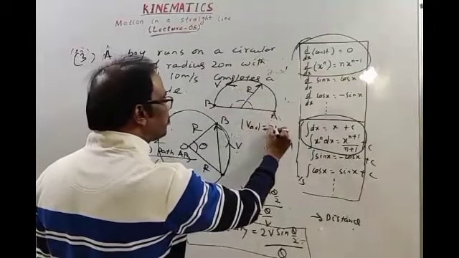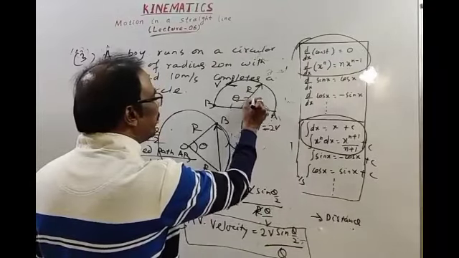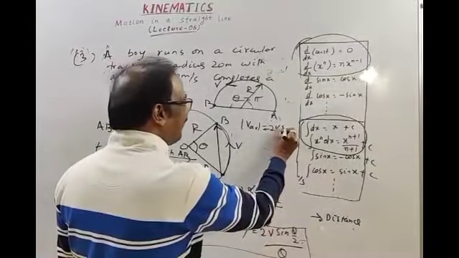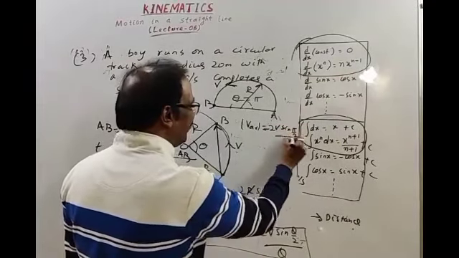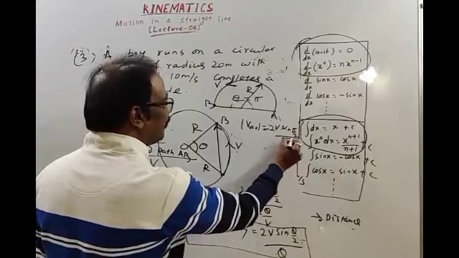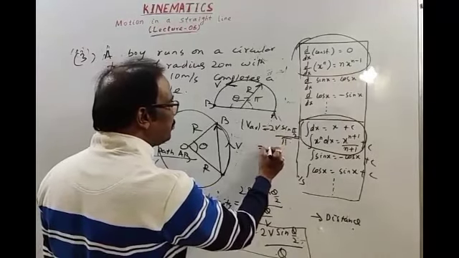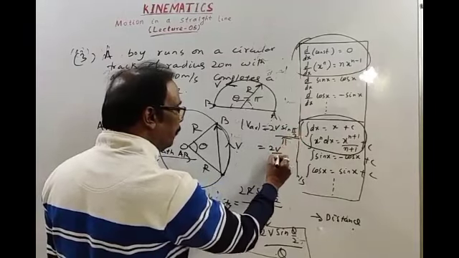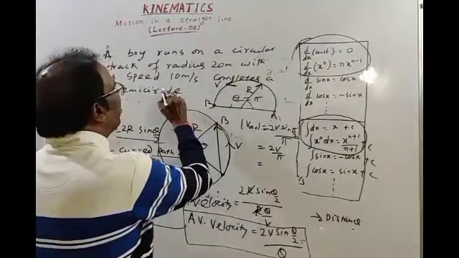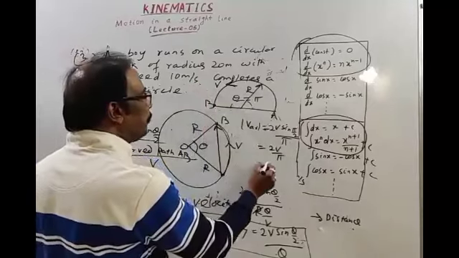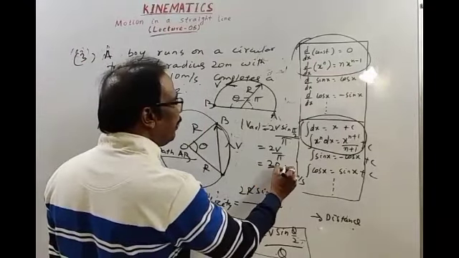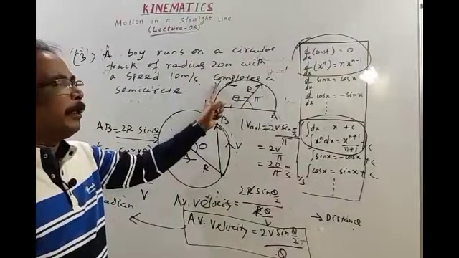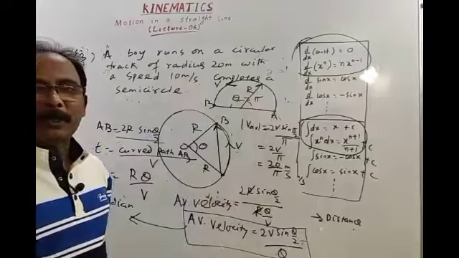It is 2v sine theta by 2 divided by theta, where theta is pi for a semicircle. So 2v sine pi by 2, sine 90 is 1, by pi. Speed is 10 meter per second, so 20 by pi meter per second. This is the answer.